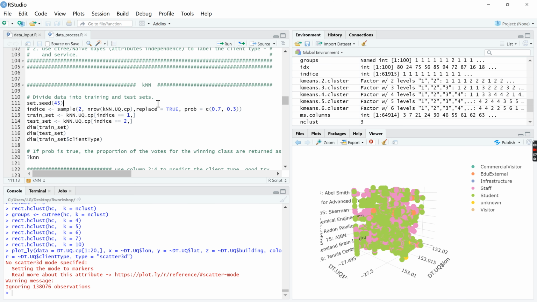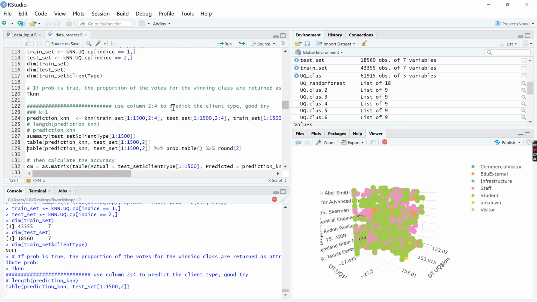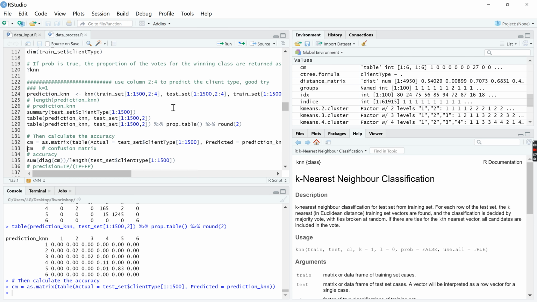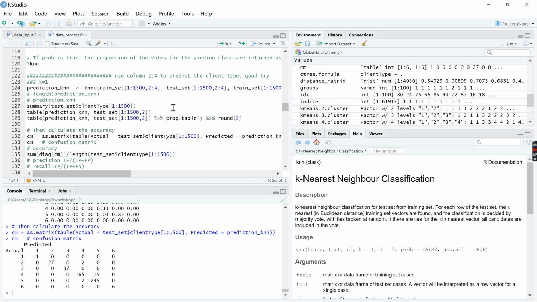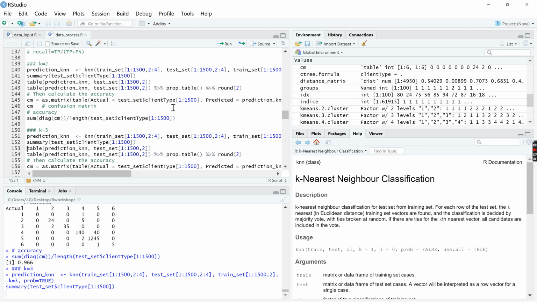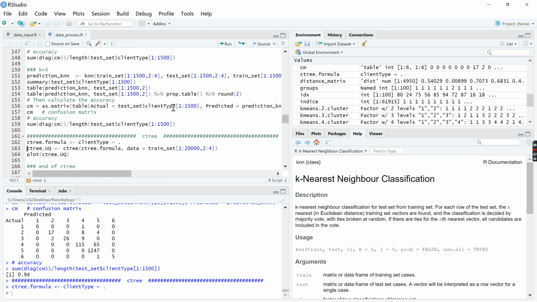The next part is the KNN, which is a lazy learner. If we run this line by line, we can predict one user's k nearest neighbors, which are the k most similar users to one given user. We can calculate the confusion matrix and the accuracy of this algorithm at different k values. For example, we set k from 1 to 3.